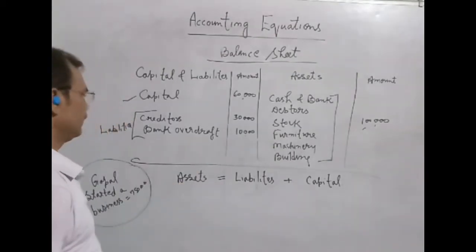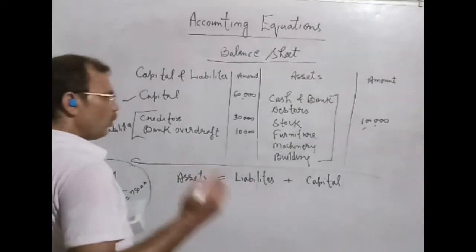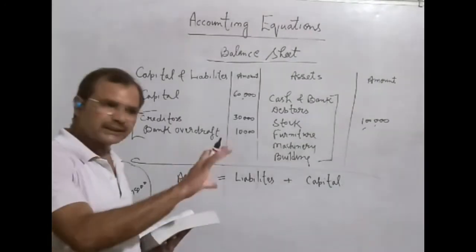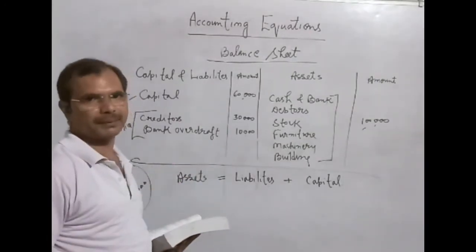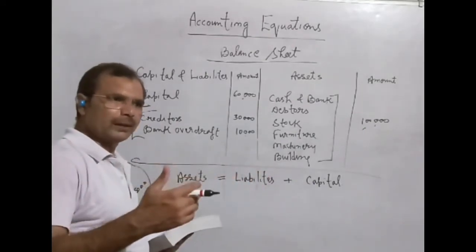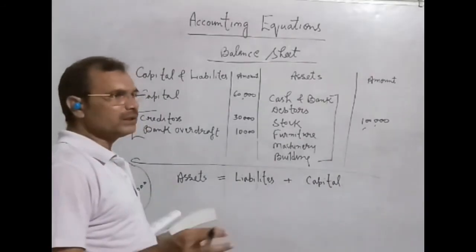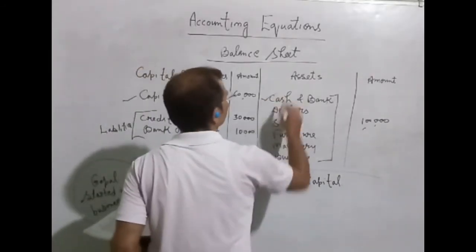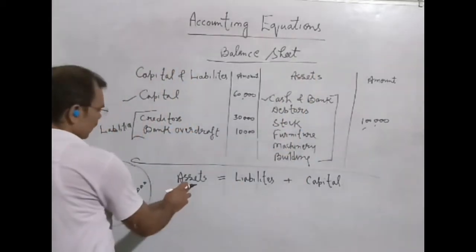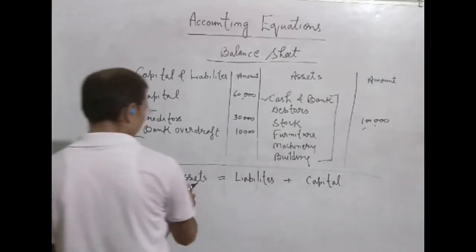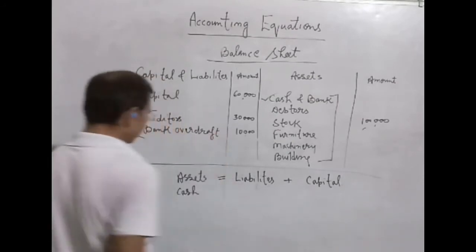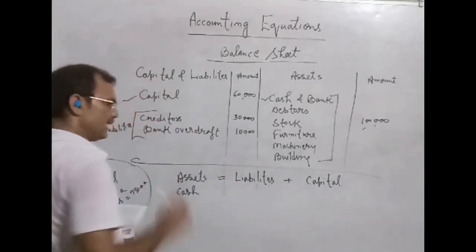Now we will understand. Students, what is the entry of starting the business in cash? Cash account debit to capital account. In this way, I have told you about assets and liability because cash, you are seeing here, cash is an asset. So we will write in this place where assets is written, because cash is assets. So we will write here cash.